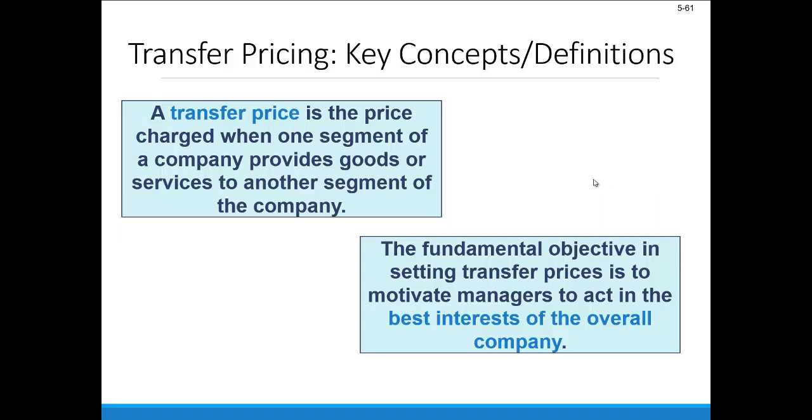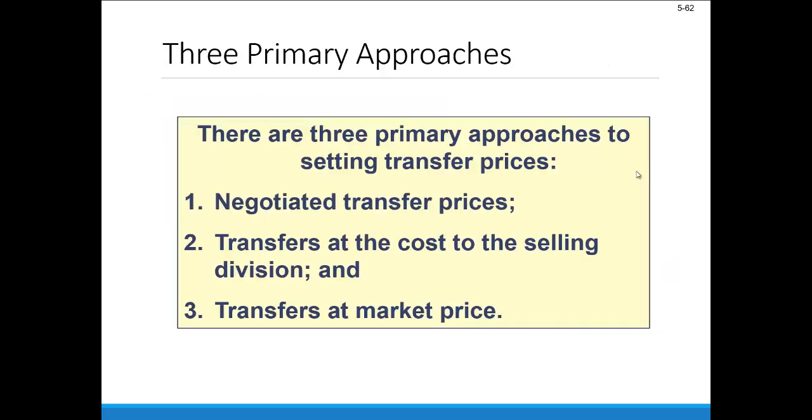Now, the fundamental objective in setting transfer prices is to motivate managers to act in a way that fits the best interest of the company as a whole. So we don't want managers competing against each other to exploit each other in these transfer prices. We want to make sure that those things are being set where total profitability for the company as a whole is being maximized. Now, there are three primary approaches to setting transfer prices. First is negotiated, where we have managers get together and figure it out. Second would be transfers at cost to the selling division.